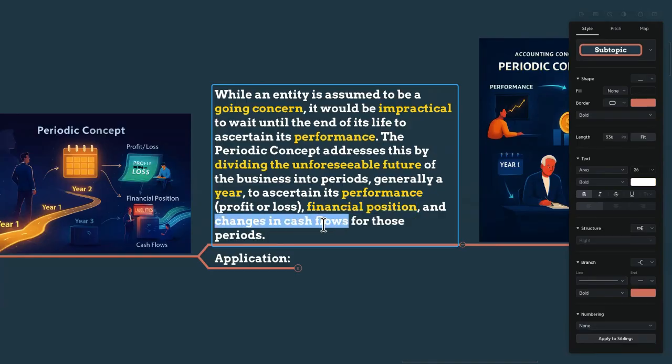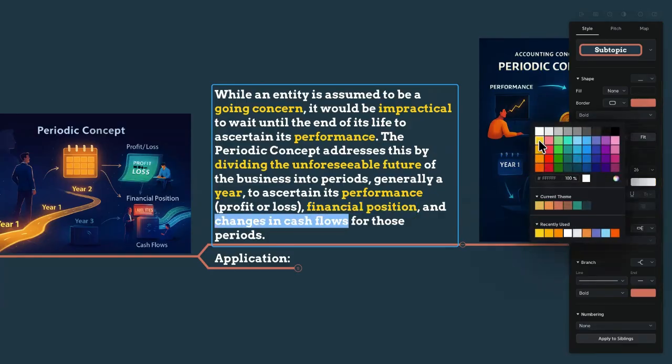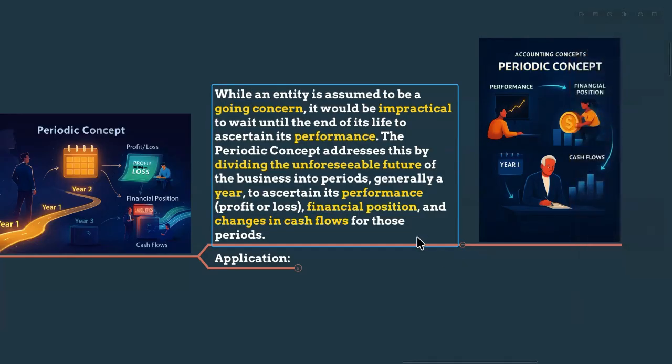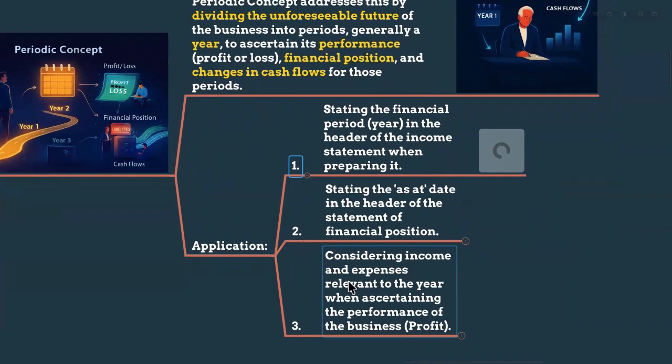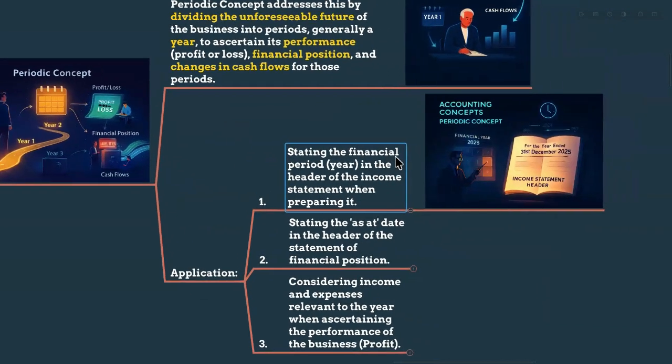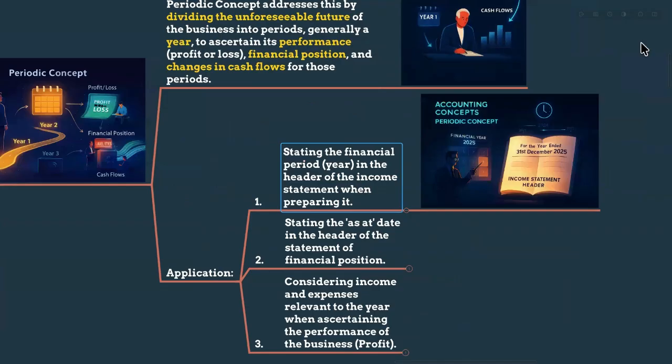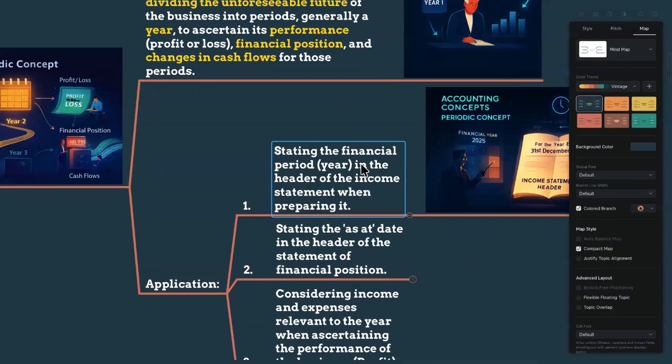We are also calculating the changes in cash flows. It means at the beginning of the year, how much cash we had, and at the year end, how much cash we have now, and what has happened from the beginning to the end, right? So this is the periodic concept. We apply this periodic concept by stating the financial period, which means the actual year, in the header of the income statement.